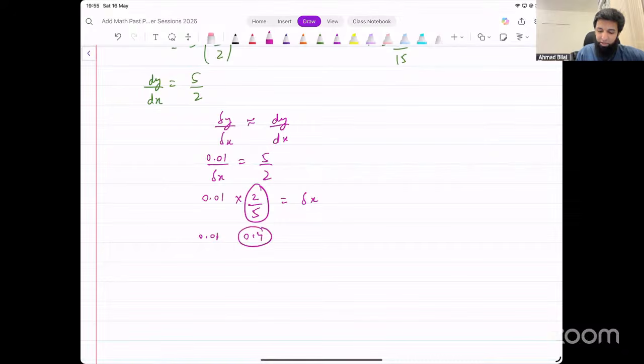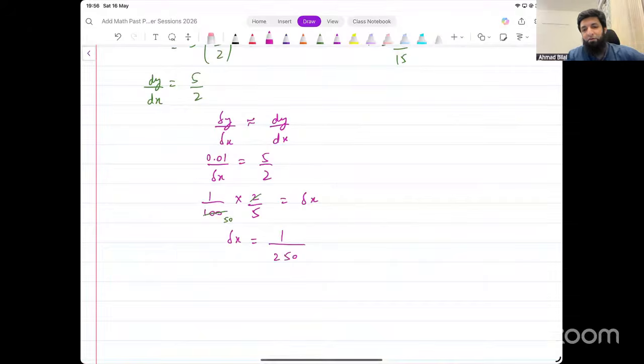Just change the decimal places to something like this, 0.004. That's one idea. Or you could convert that decimal to fraction, write 0.01 as 1 over 100 and do it like this. 2 and 100 get cancelled to give you 50 there. And the change in x, that turns out to be 1 over 250.